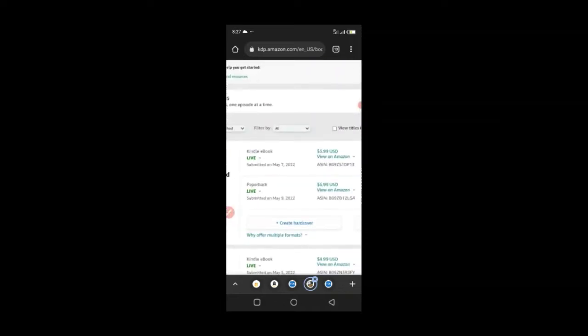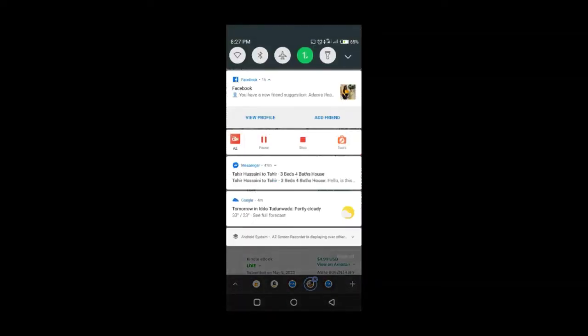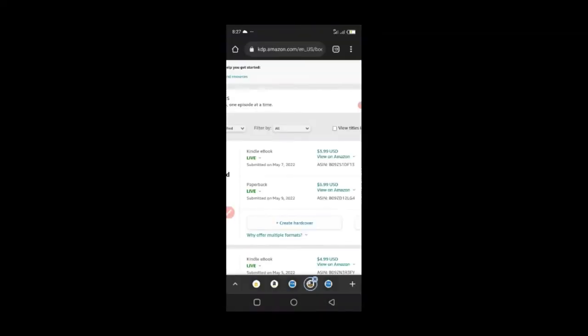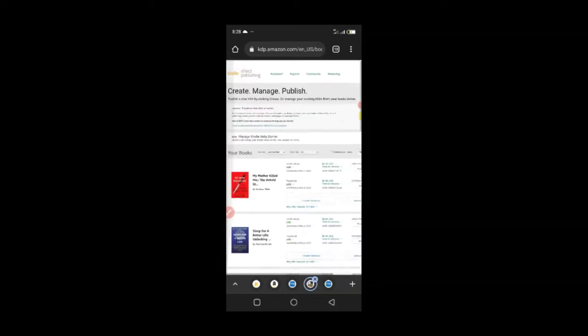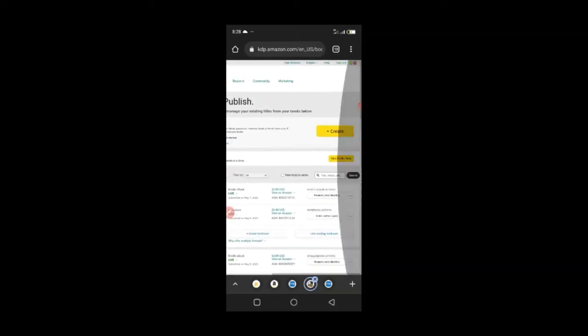As you can see here, my last published book is on May 7th, and today is May 22nd. So you can see how lazy I can be. There are my students that have even published many books and they're ahead of me. But this is actually very good because the joy I have is seeing them win and seeing them make a lot of money, right?